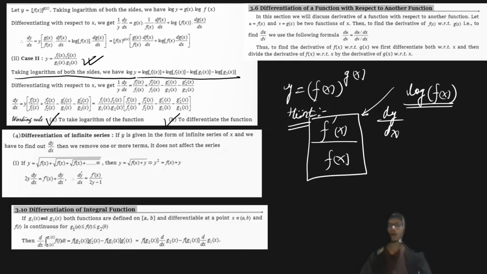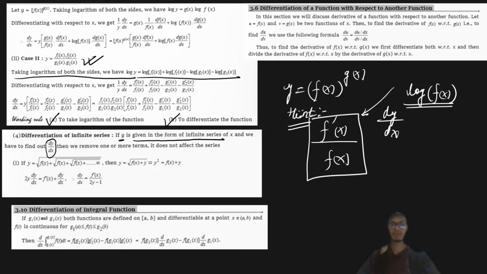Another important set of differentiation questions that sometimes comes up is the infinite series. If we have an unknown variable y given in the form of an infinite series of x, and we have to find dy by dx, we try to remove one or more terms, which does not affect the series because it is already infinite. We find the pattern in the infinite series and replace that pattern with the unknown variable.